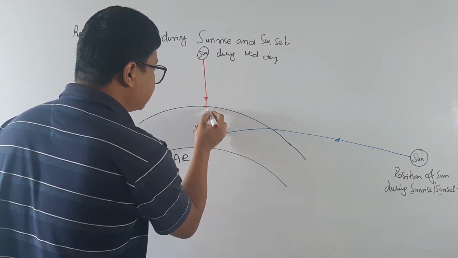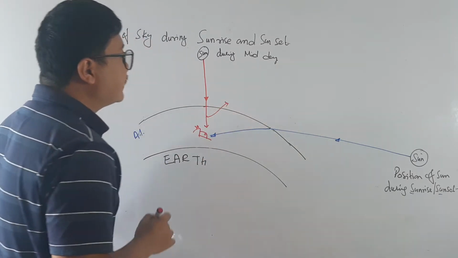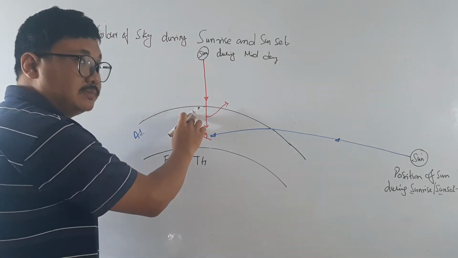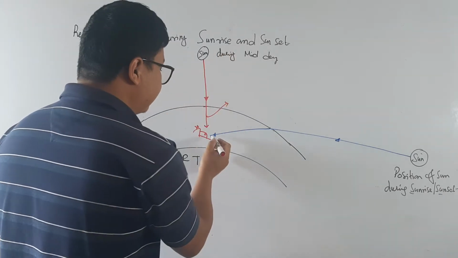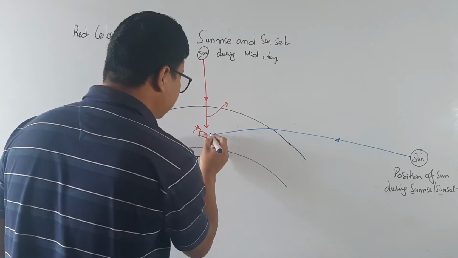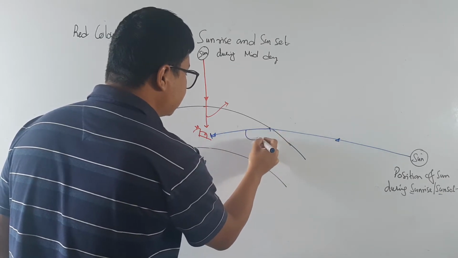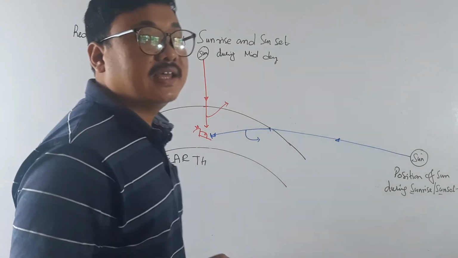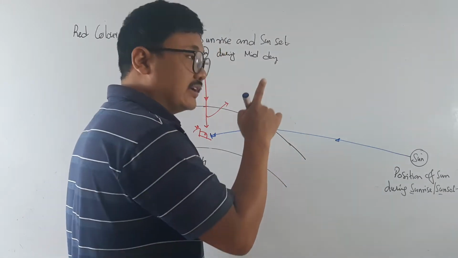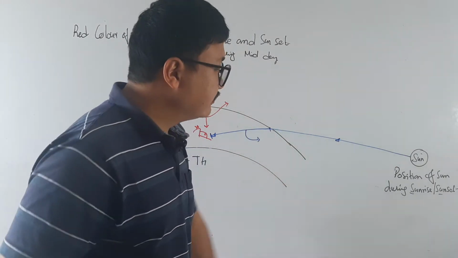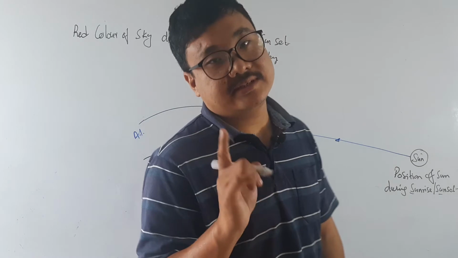This is the distance traveled by the light in the atmosphere during daytime. And this much is the distance traveled in the atmosphere during sunset and sunrise. Is it clear now?